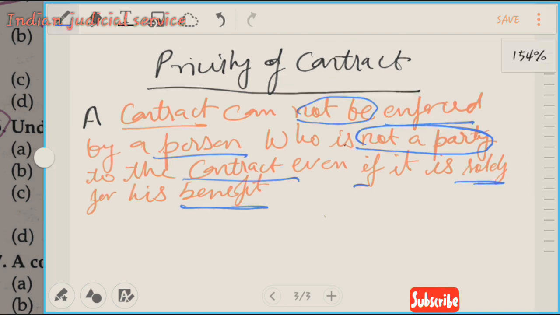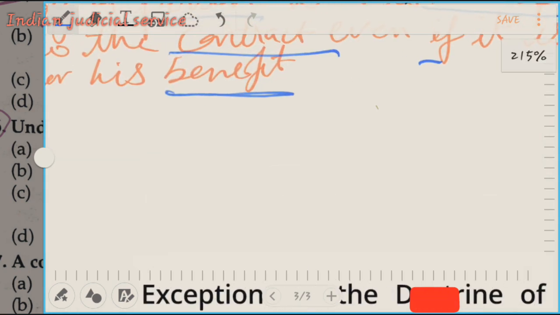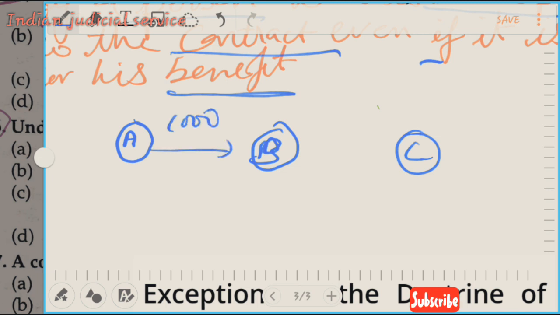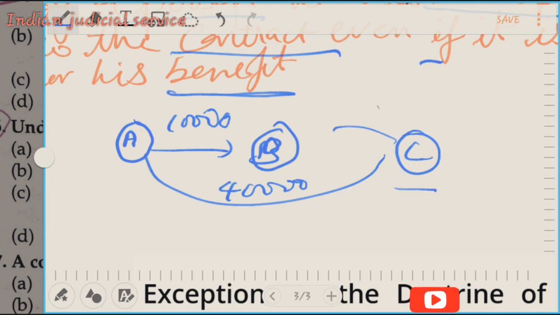Let's take an example for better understanding. Here are three persons: A, B and C. A mortgages his property to B for rupees 10,000, and thereafter A sells the same property to C for rupees 40,000. Now C promised B to pay the 10,000 rupees of mortgage money of the same property, and thereafter C breaches his promise.